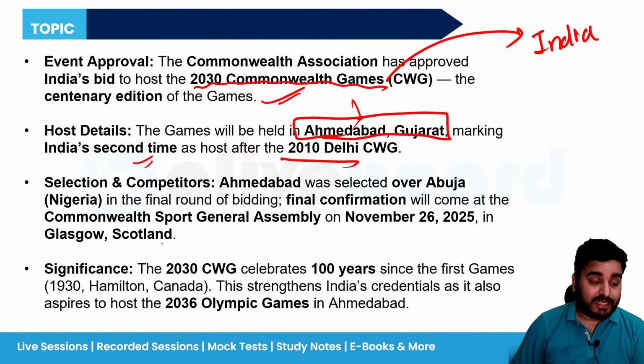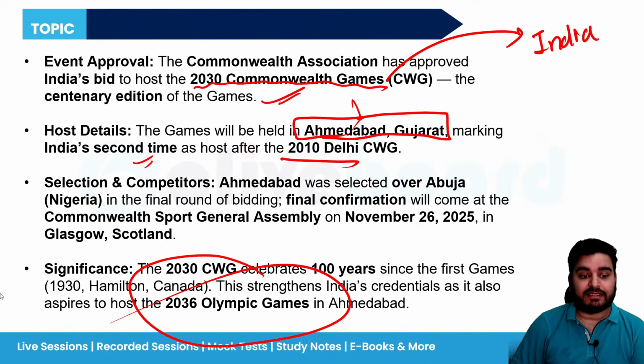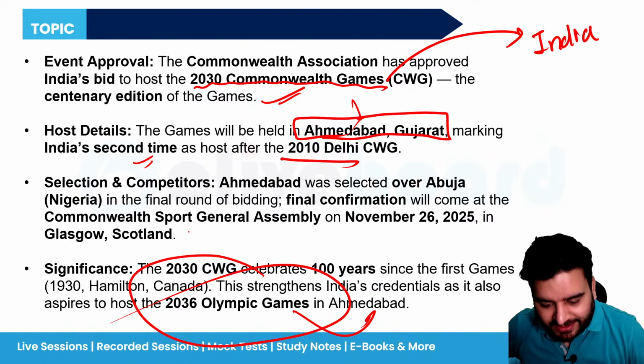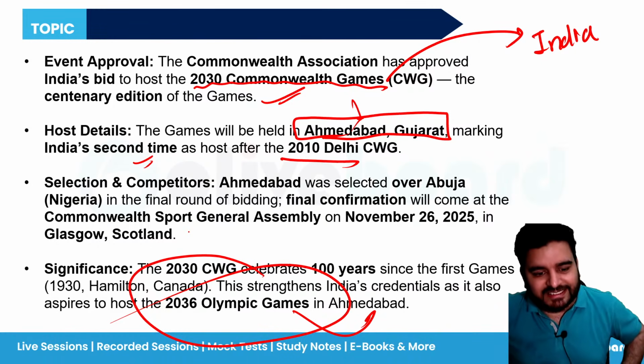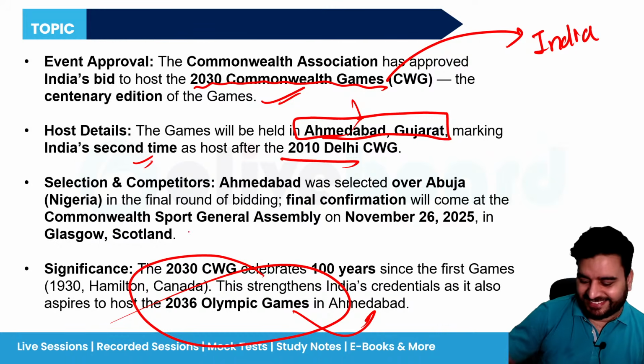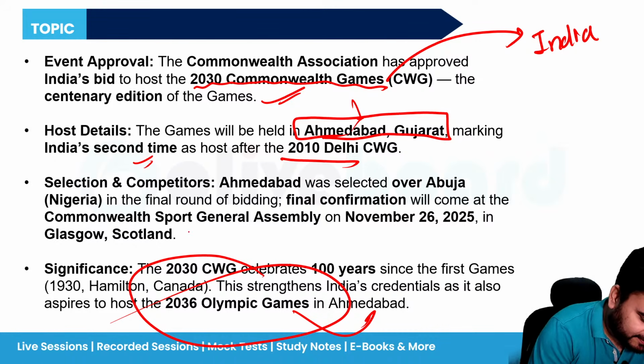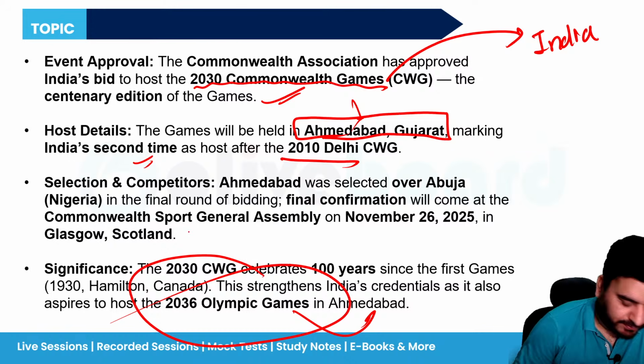Okay. Achha, India is also planning to host the 2036 Olympic Games, again where? In Ahmedabad. Everything is happening in Gujarat. Rest, no other state is capable enough to do that, right? Chalo.